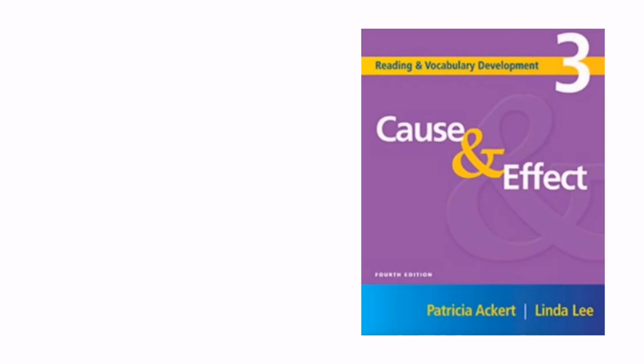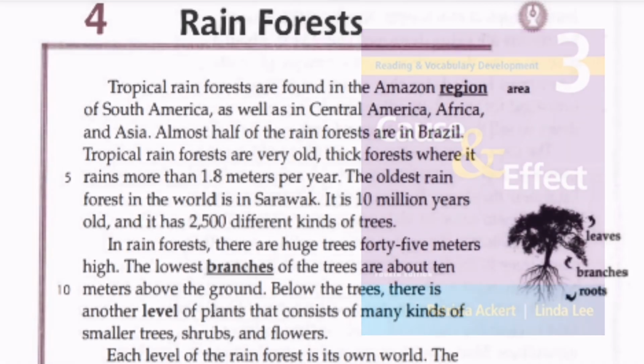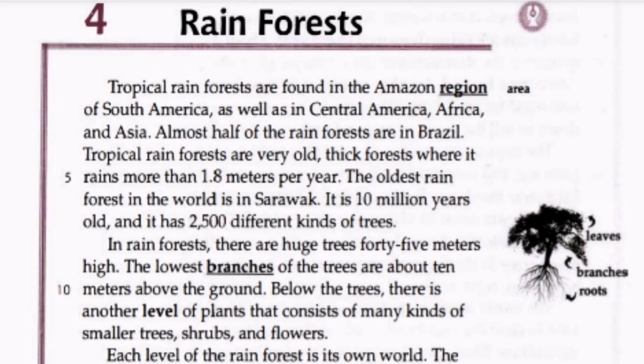Cause and Effect, Unit 2, Lesson 4, Rainforests. Tropical rainforests are found in the Amazon region of South America, as well as in Central America, Africa, and Asia. Almost half of the rainforests are in Brazil.